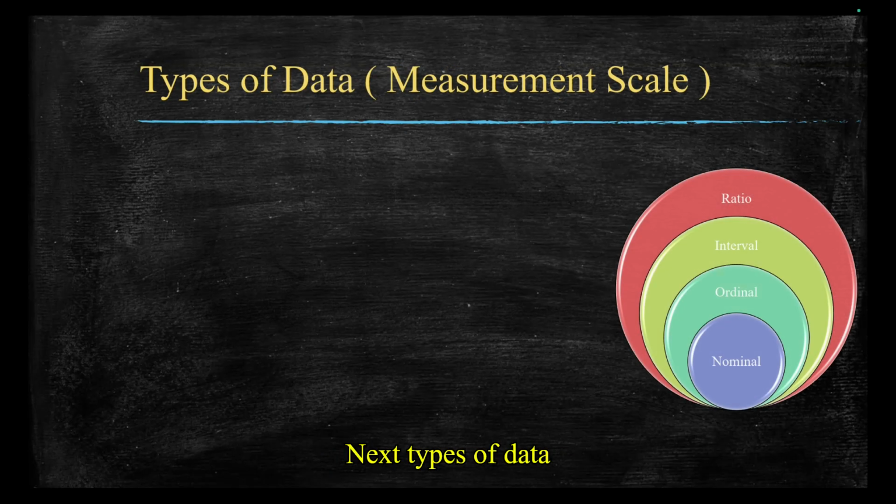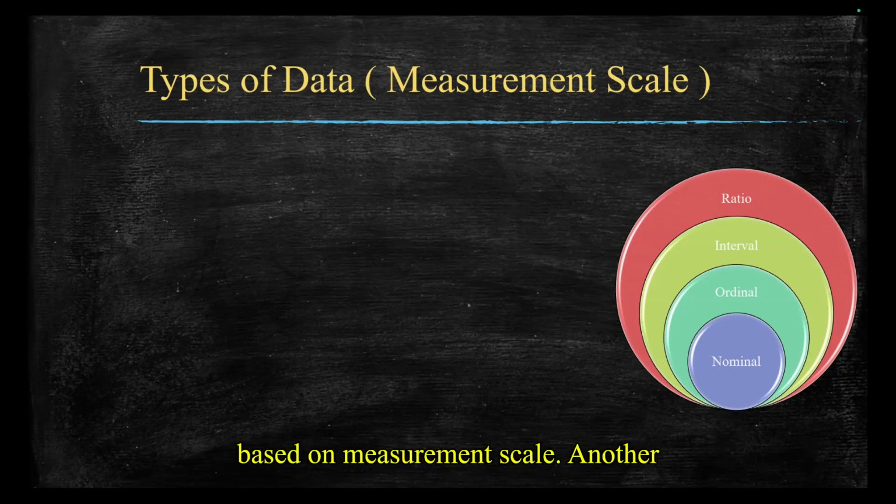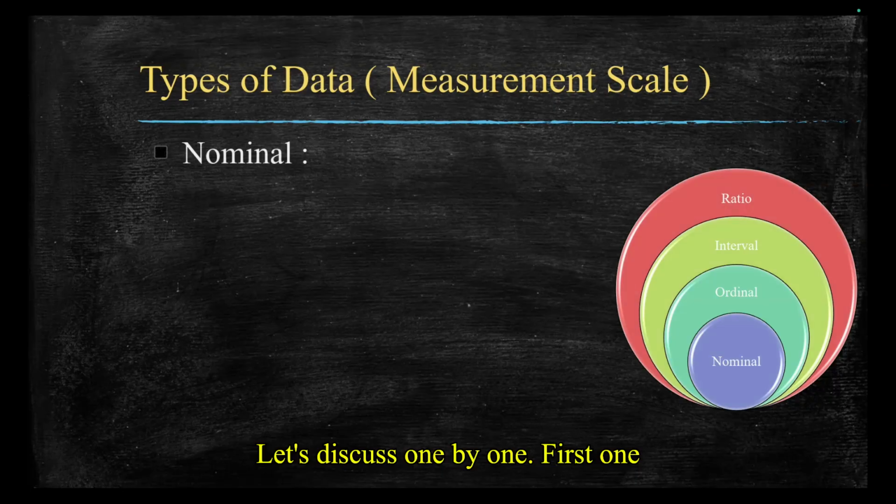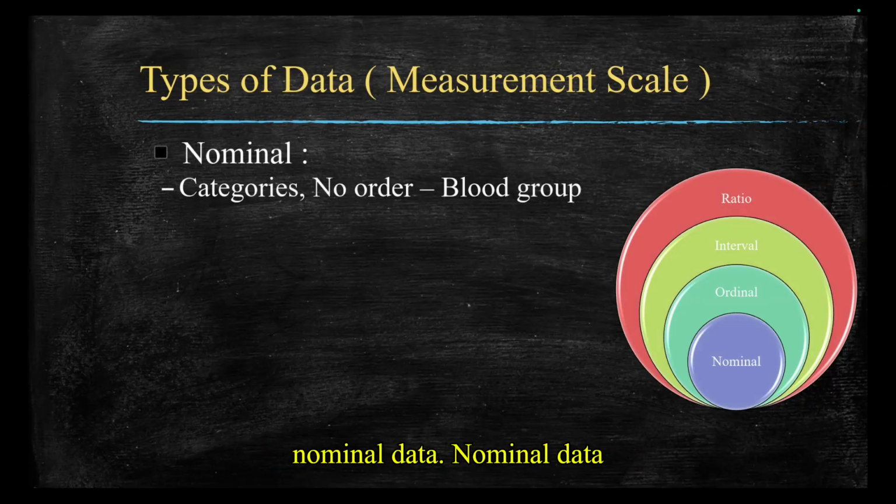Next, types of data based on measurement scale. Another important classification is that given by S.H. Stevens. In that, we observe nominal, ordinal, interval, and ratio. Let's discuss one by one. First one, nominal data. Nominal data is categories without any order. For example, blood group A, B, O, AB. Here, we can't say A is greater than B, B is greater than A, or O is the best, like that. There is no order for this data type.